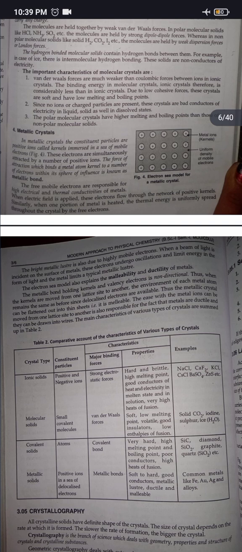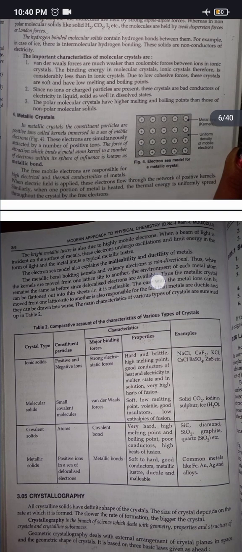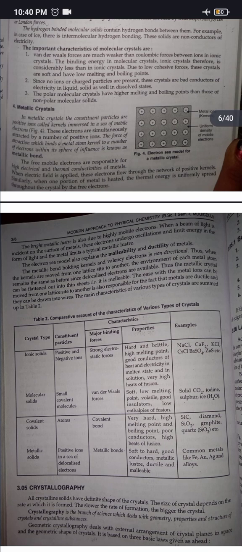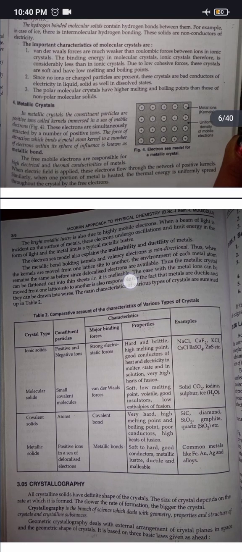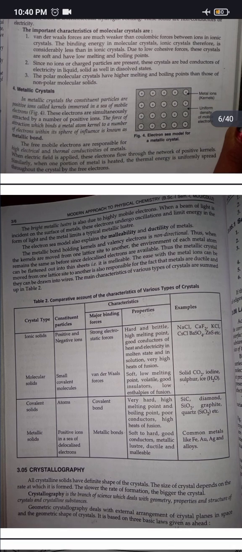The electron sea model also explains the malleability and ductility of metals. The metallic bond holding kernels and valence electrons is non-directional. Thus, when the kernels are moved from one lattice site to another, the environment of each metal atom remains the same as before, since delocalized electrons are available. Thus, the metallic crystal can be flattened out into thin sheets. It is malleable. This movement of metal ions from one lattice site to another is also responsible for the fact that metals are ductile and they can be drawn into wires.